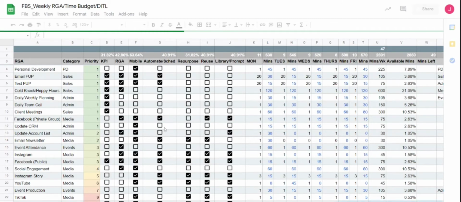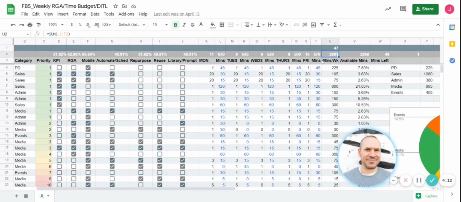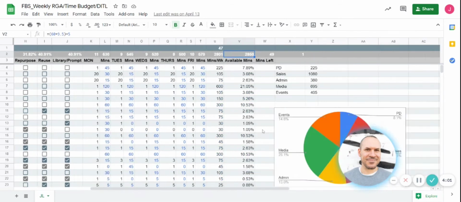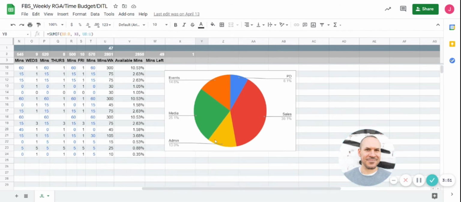I've separated how much time we have in any given day, and I believe that is one of these numbers. So these are the available minutes. I think that's a 9-hour day. You'll notice that not all these activities are just work. A lot of these activities are broken up into different things, and here are the categories right here. Here's personal development, here's sales activities, here's admin, media, and events. And then you can see what the daily breakdown is.